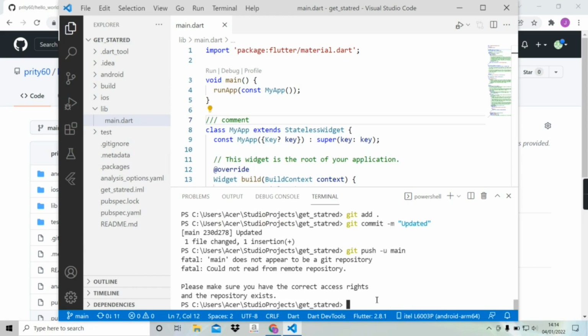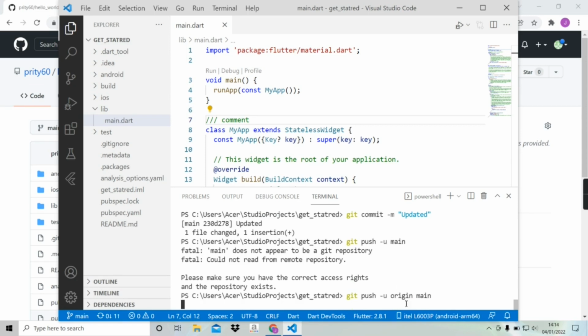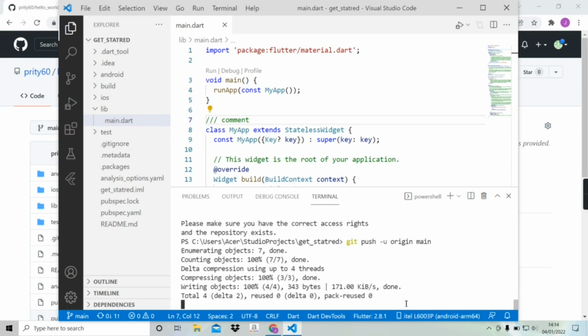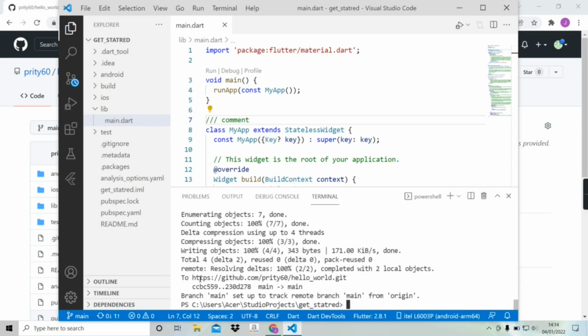Oops, I forgot to add origin. The command would be git push -u origin main. So now the modified file has been successfully added to the repo.